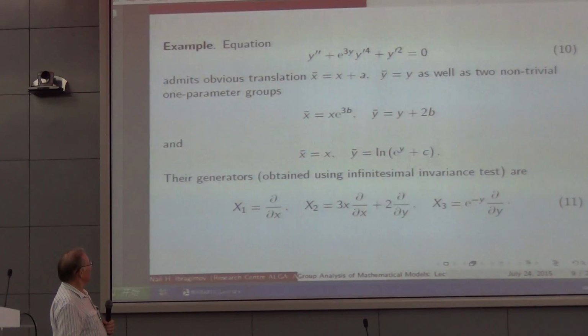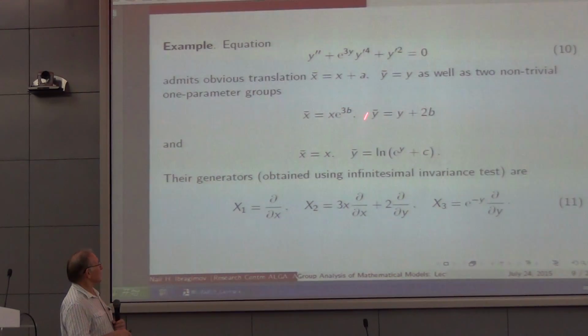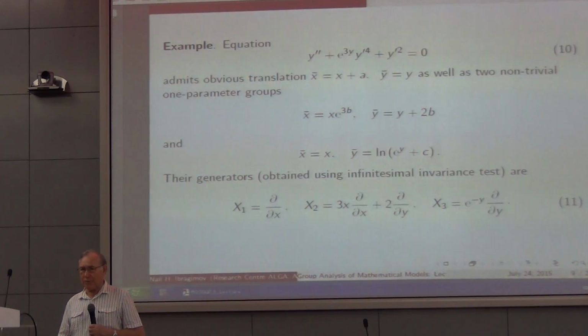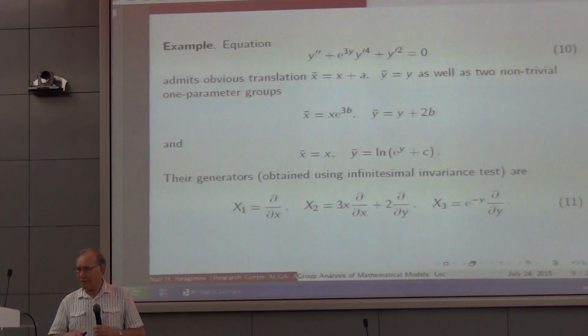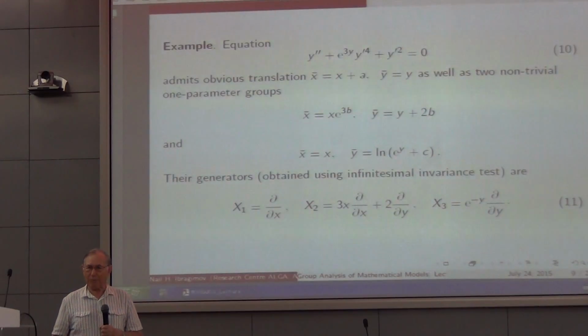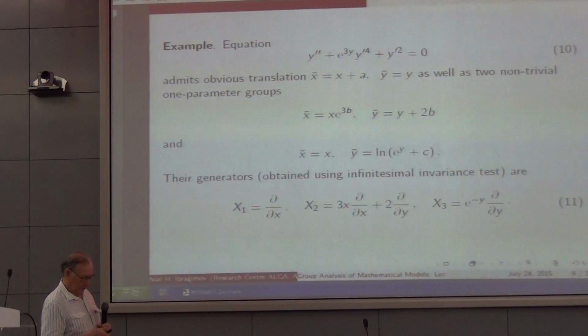So, these are generators, and those transformations are found. I found these operators by solving the determining equations, integrating them, and finding these transformations. Those transformations by themselves can be useful in certain cases. For example, if you know one solution, you can act on it by those transformations and obtain again a solution, by the fact that the symmetry is admitted by your equation. So you can multiply the number of solutions using the finite group transformations.